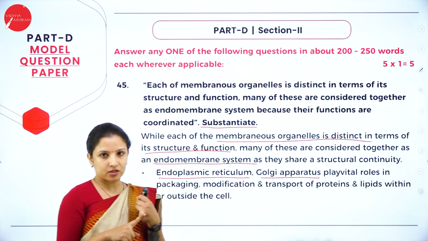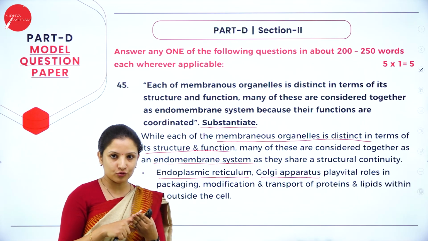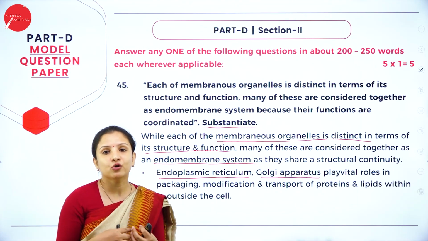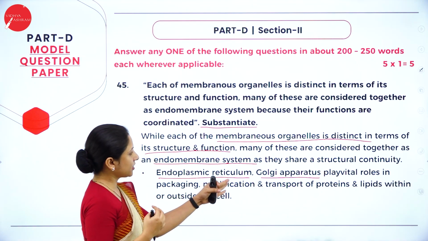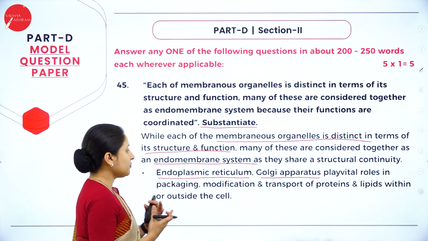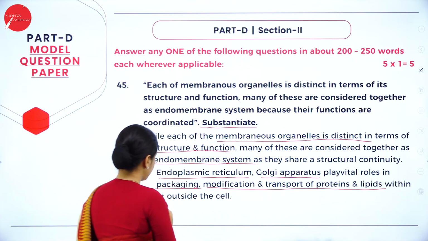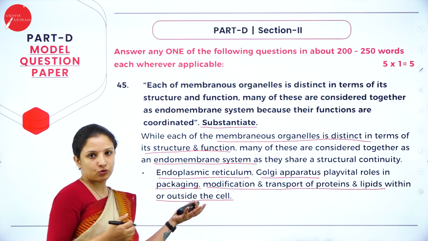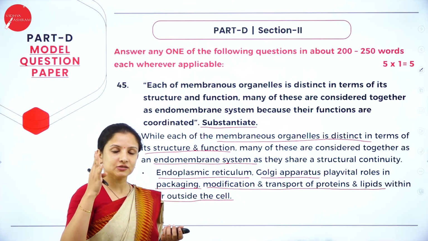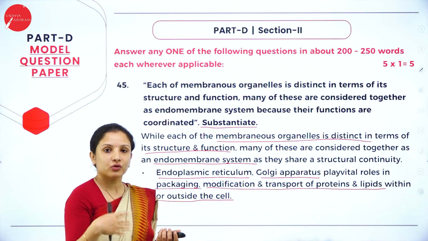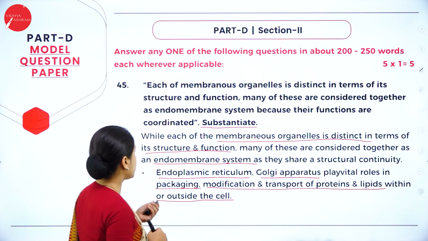So we have endoplasmic reticulum, then the Golgi bodies, then the ribosomes, lysosomes, all these are put under the endomembrane system. Why is it? Here the endoplasmic reticulum and Golgi apparatus play very important roles in packaging, modification and transport of proteins and lipids within or outside the cell, because we know that the endoplasmic reticulum gives the proteins to the Golgi apparatus, which modifies the proteins into glycoproteins and lipids into glycolipids. So therefore both are interconnected to one another.